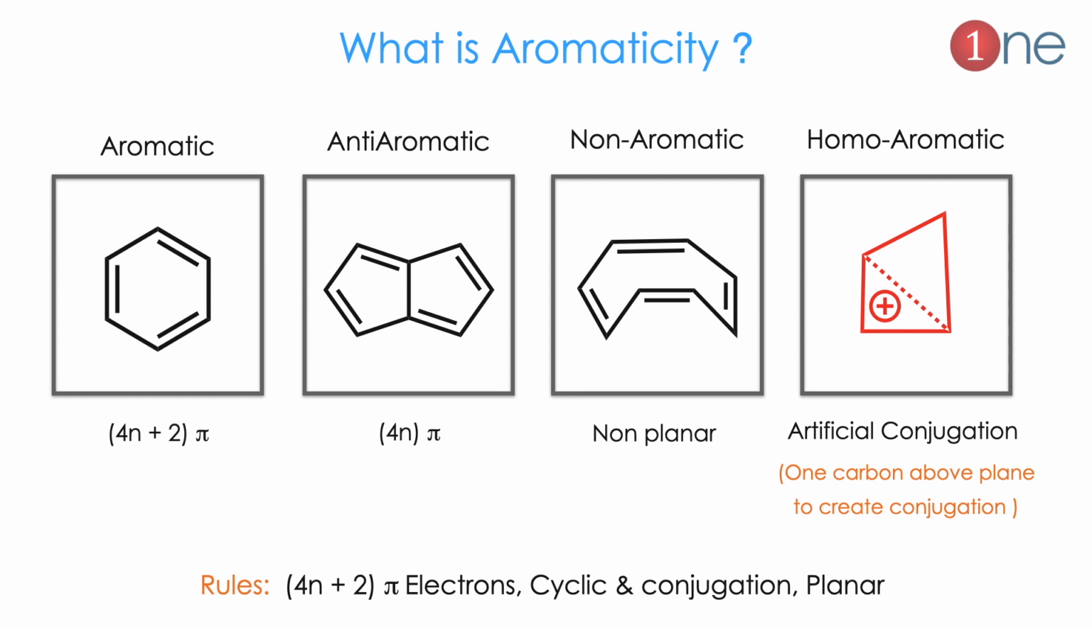So you should know the rule. Aromatic means 4n plus 2 pi electrons, it should be cyclic, and it should be conjugated. So you should know all these things before we get into the problems.